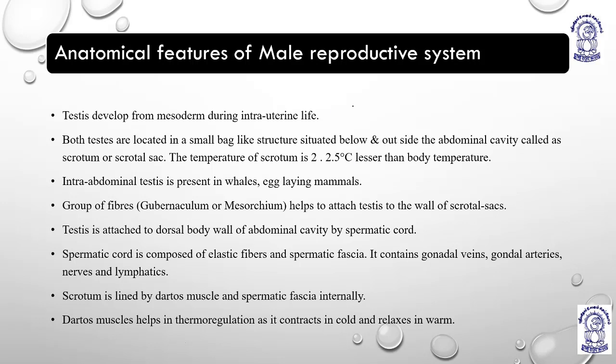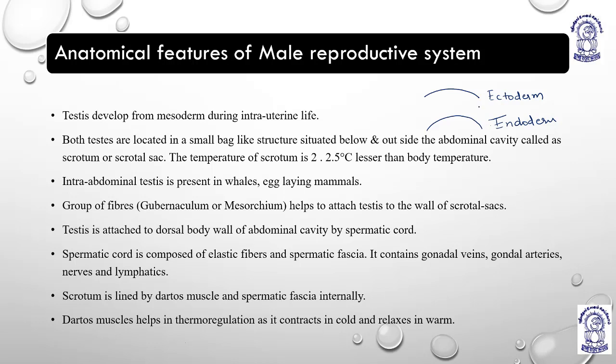During this period, we have the outer layer, which is known as what? Ectoderm. The inner layer, which is known as what? Endoderm.